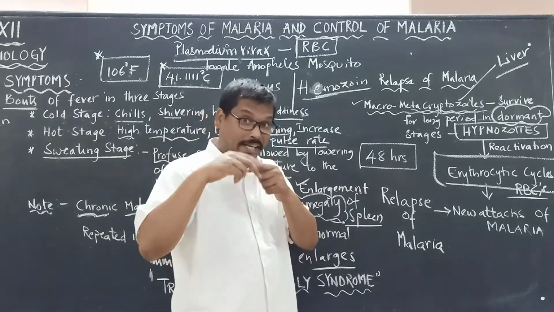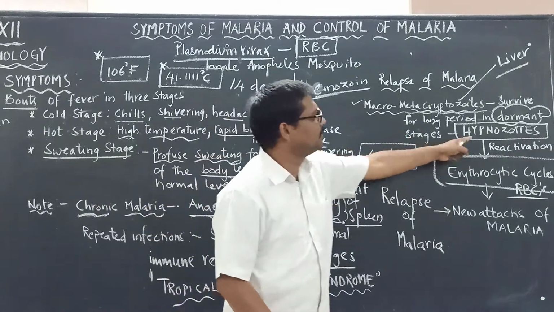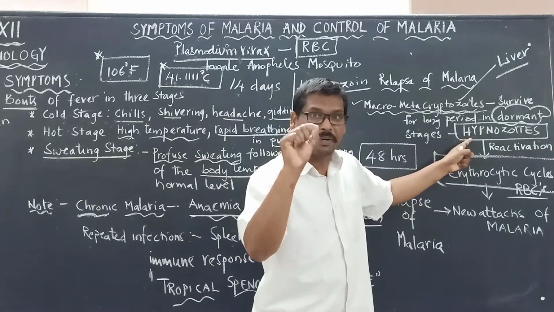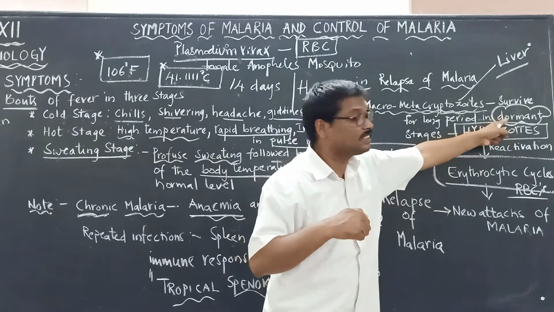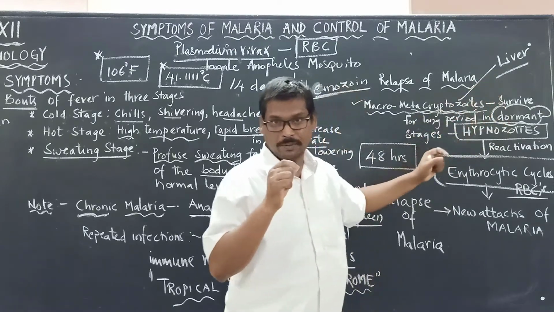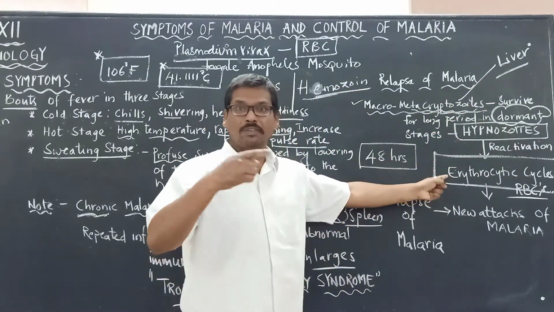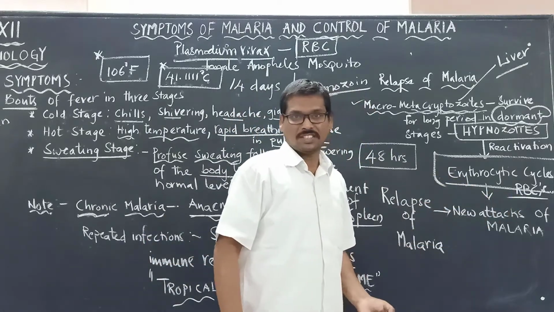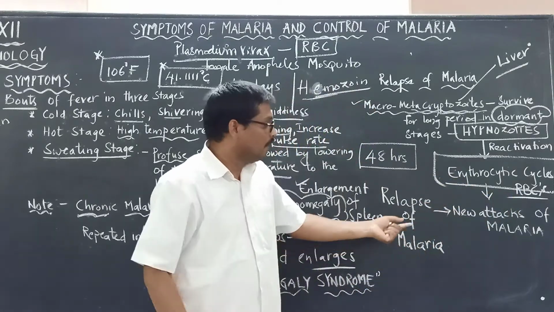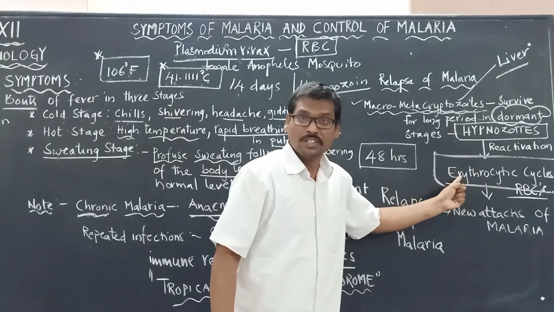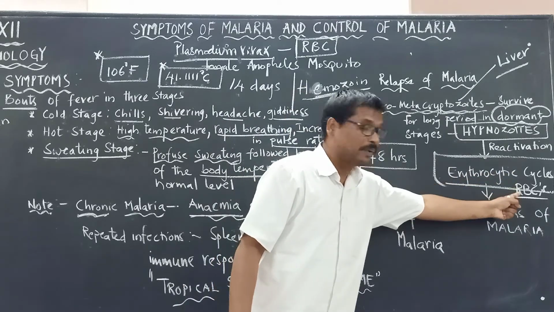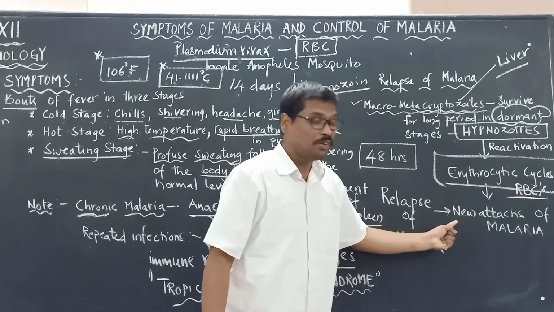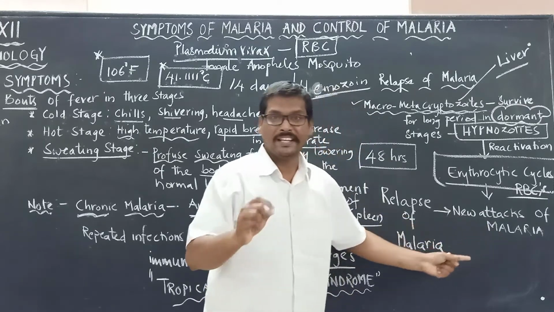Why will they suffer a second time with malaria? It's because of these hypnozoites present in the liver, in which stage? The dormant stage in the liver. They will be activated again, start attacking the RBCs and cause malaria. So that's what we are seeing here. In erythrocytic cycles, when they attack RBCs, they cause malaria again.